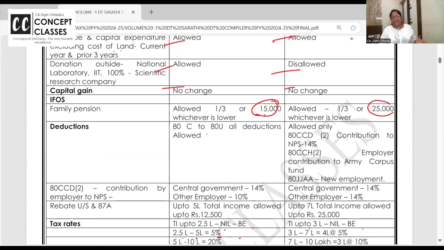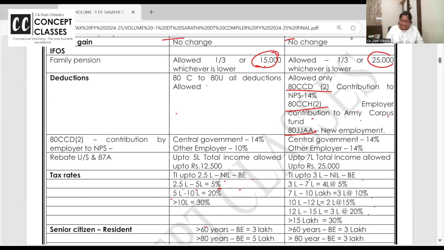Okay? Other deductions. In the old regime, you get all the deductions, but in the default tax regime, you get only 3 deductions. 80CCD(2), employer's contribution to NPS; 80CCH(2), employer's contribution to Agniveer Corpus Fund, I wrote Army Corpus Fund but it is Agniveer; and 80JJAA, new employee. So these 3 deductions will only be allowed in the default tax regime. Even section 10AA, which comes nowadays under deduction only, is available here and not available there. 80CCD(2), contribution by employer.